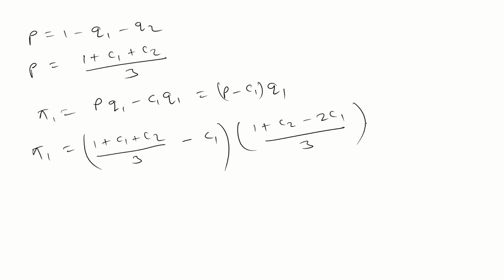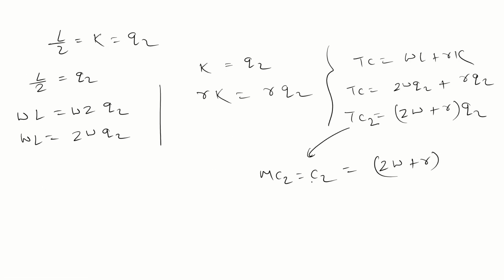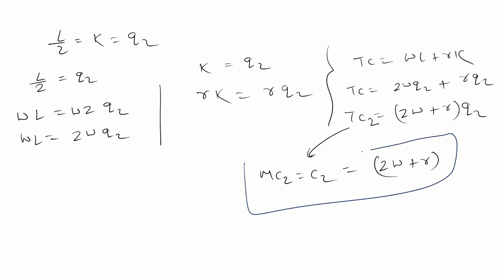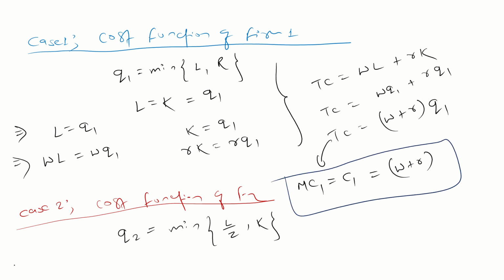Guys, just solve it. After solving, you will get 1 plus C2 minus 2C1 whole square divided by 9. Okay, you will get this. Guys, we know the values of C1 and C2 now in terms of W and R. So what are the values of C1 and C2 here? This is C2 and this is the value of C1. Just put the values of C1 and C2 here.